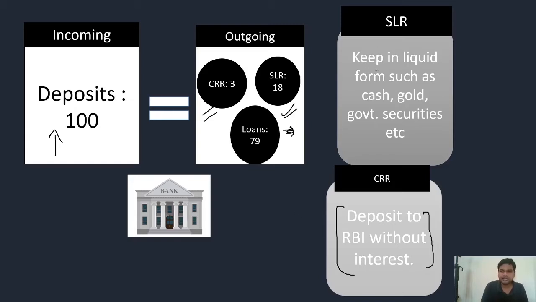Now what is SLR? It is kept in liquid form such as cash, gold, government security, etc. By giving loans to the government, a bank may earn some interest on SLR also. So SLR may provide interest because it is mainly kept to loan the government, and if any bank is giving a loan, then it will get interest also. So on SLR, the statutory liquidity ratio, a bank can gain interest. On CRR it is not possible.